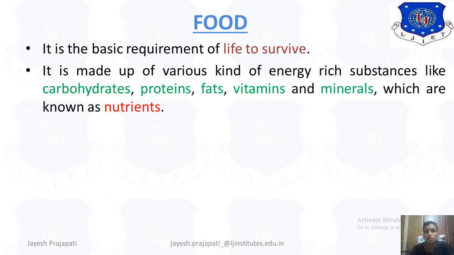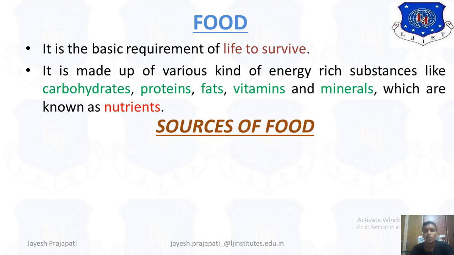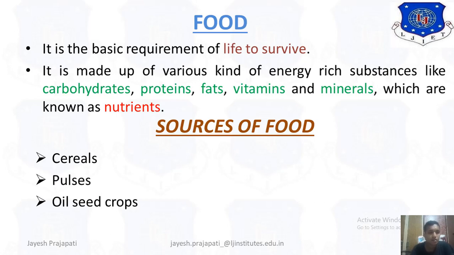Then the sources of food, how we can get this food: cereals, pulses, oil seed crops, and fruits and vegetables are the main sources of food. Now let us see these sources of food with some pictures.